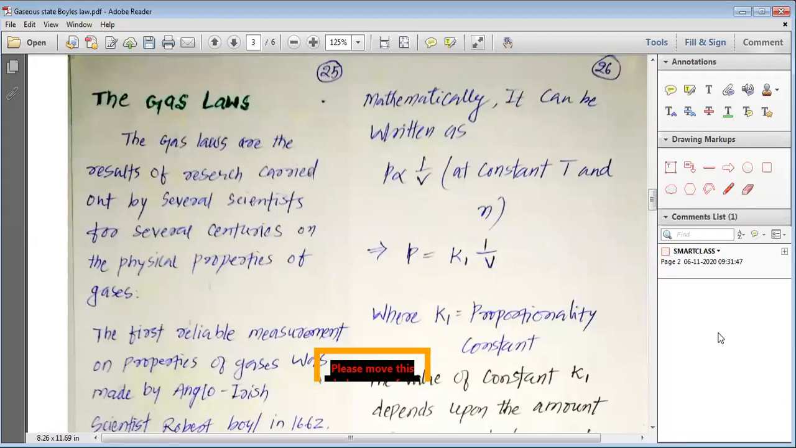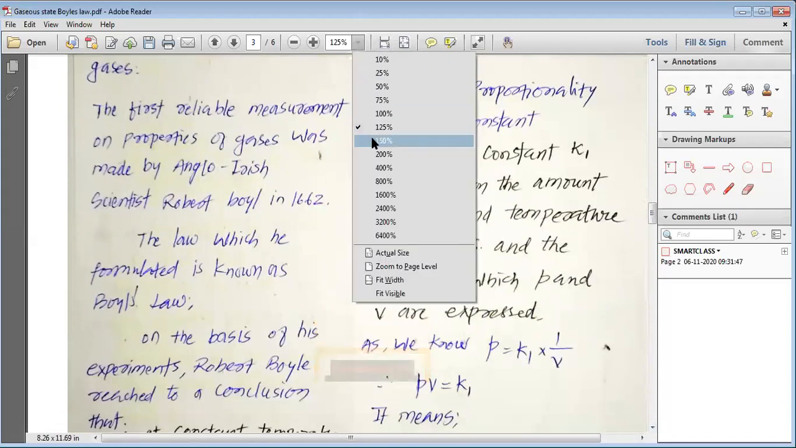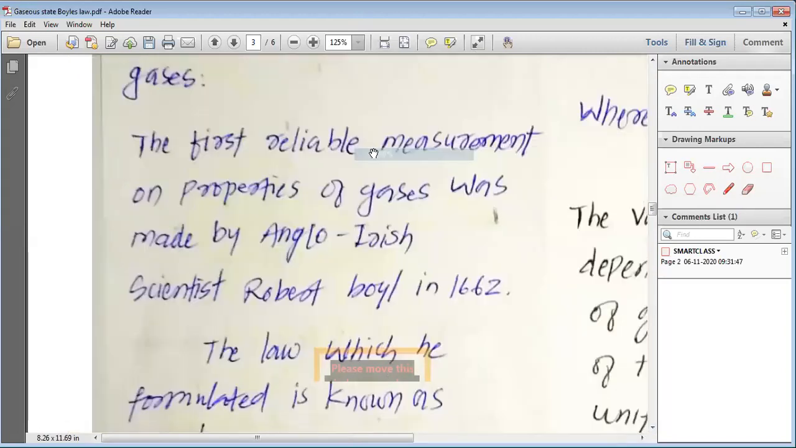Then, my dear students, let us move to the gas laws. The gas laws are the result of research carried out by several scientists for several centuries on the physical properties of gases. The first reliable measurement on properties of gases was made by Anglo-Irish scientist Robert Boyle.